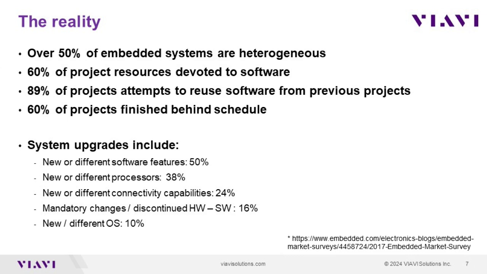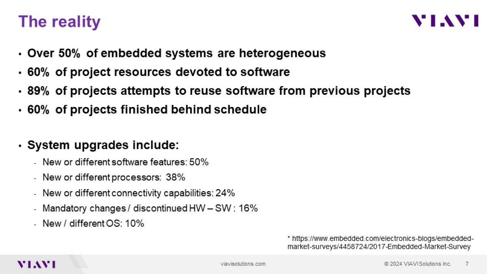60% of project resources are devoted to software. And to show the importance of that software, we see that 89% of the projects attempt to reuse software from previous projects, but yet 60% of those projects finish behind schedule. When upgrading their system, the main reason given by the industry is they need new software features, or they need different processors.